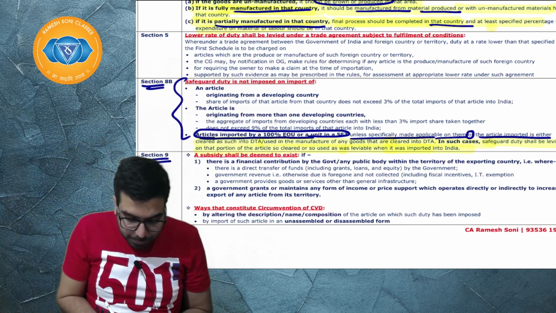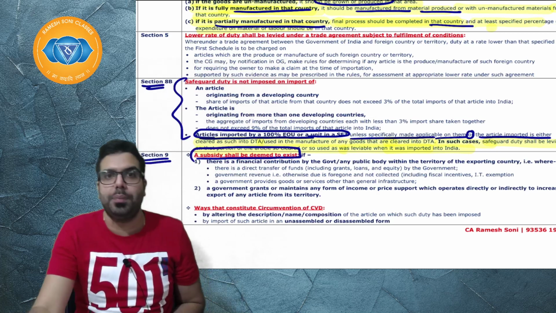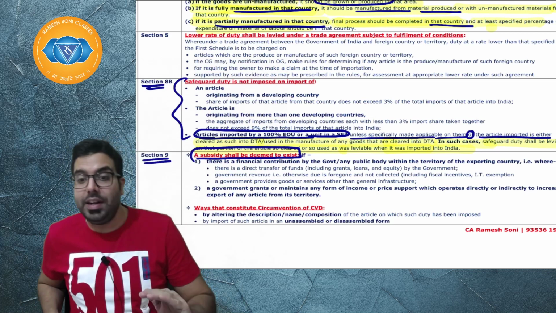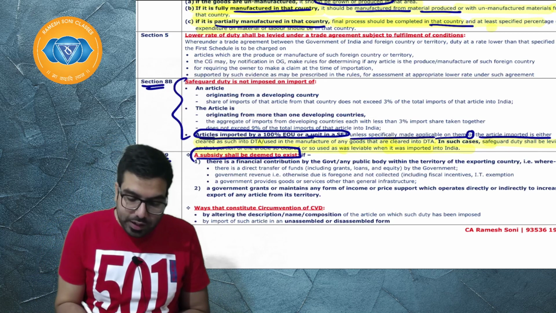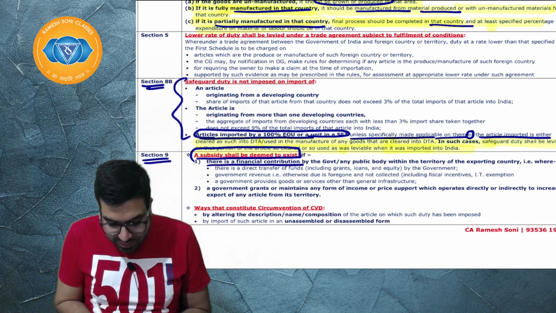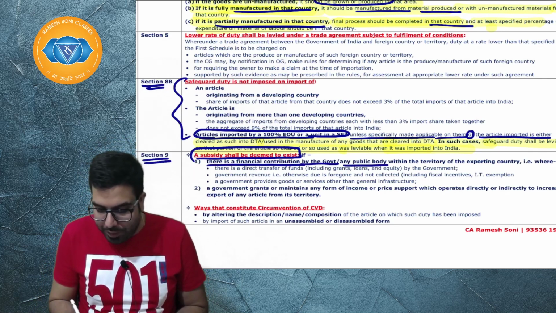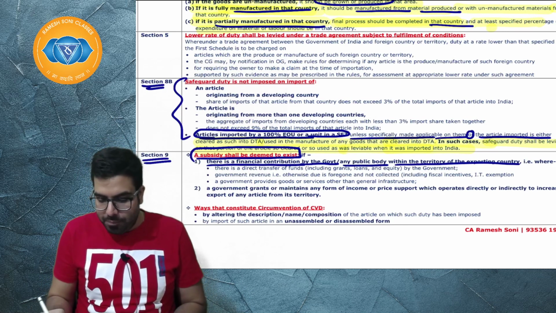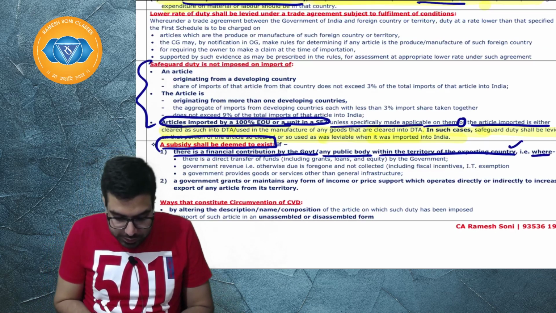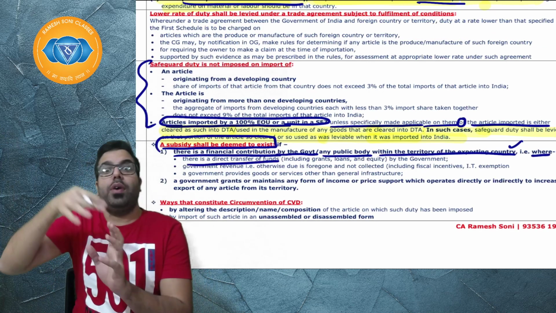So, it says a subsidy shall be deemed to exist. When will a subsidy be deemed to exist? When will we say that a subsidy is existing? Basically, when there is a financial contribution by the government or any public body within the territory of the exporting country, where there is a direct fund transfer. The government is giving funds.